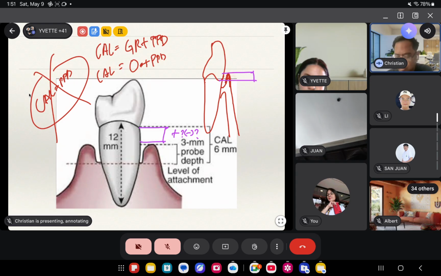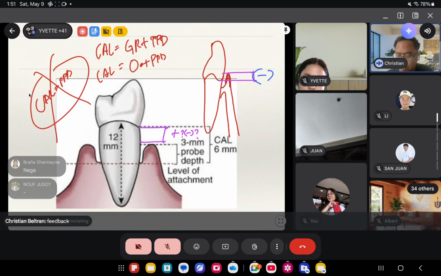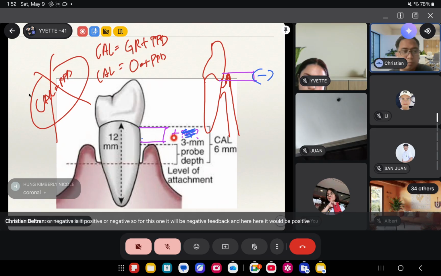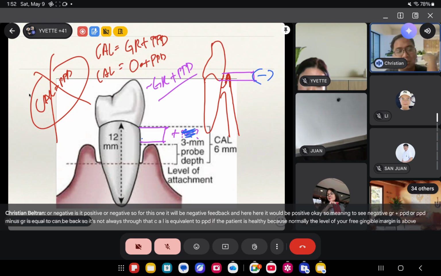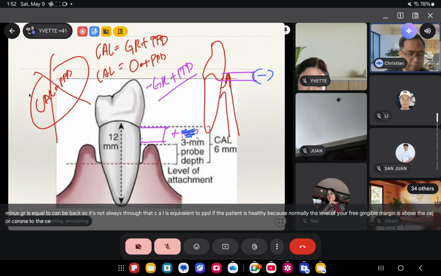So for this one, it will be negative. Diba? And here, it would be positive. Okay? So meaning to say, negative GR plus PPD or PPD minus GR is equal to CAL. Diba? So it's not always true that CAL is equivalent to PPD if the patient is healthy, because normally the level of your pregingival margin is above the CEJ or coronal to the CEJ. All right.